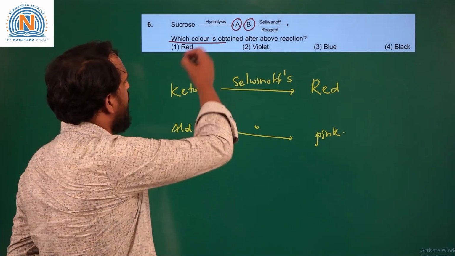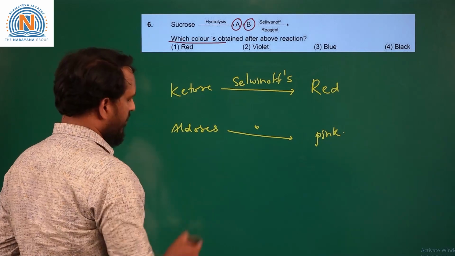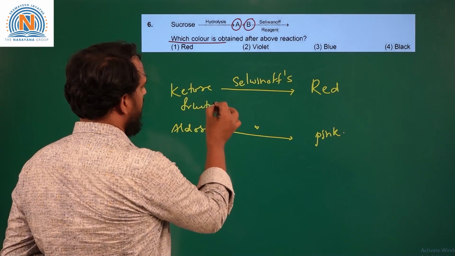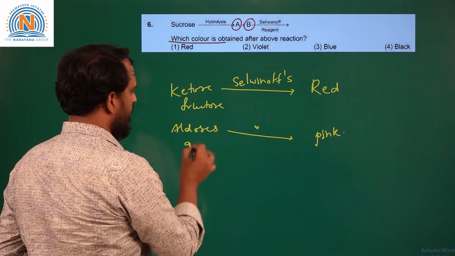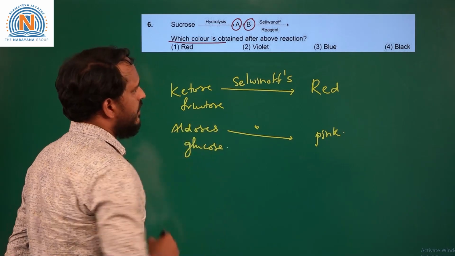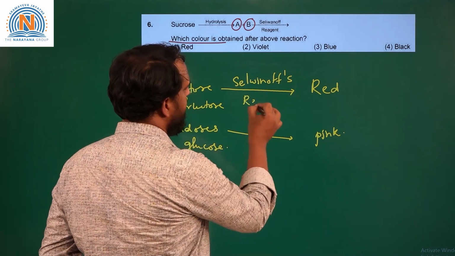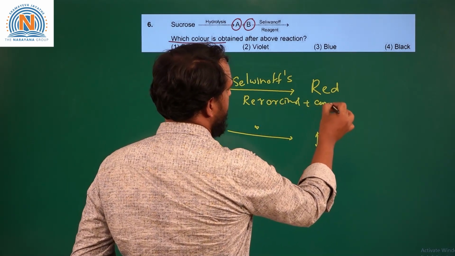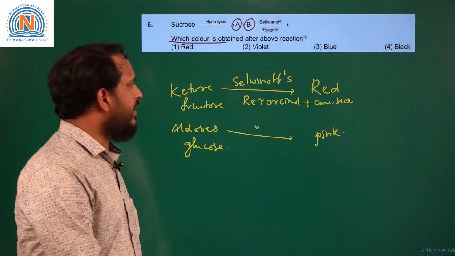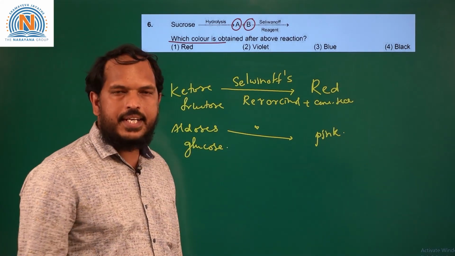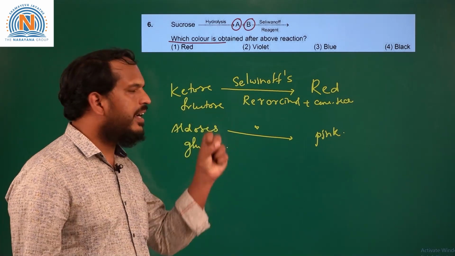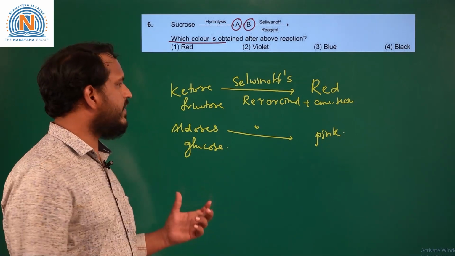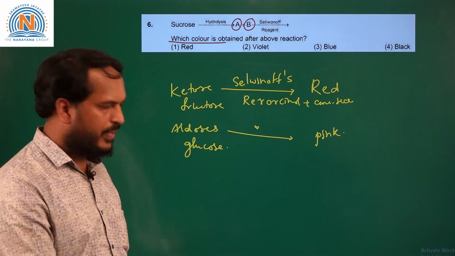So now if sucrose is hydrolyzed, it will form two products. One is fructose and the other is glucose. So Selivanov's reagent contains resorcinol plus concentrated HCl. So when resorcinol and concentrated HCl are added and heated, the ketoses give the red color instantaneously, whereas aldoses give the pink color after some time.